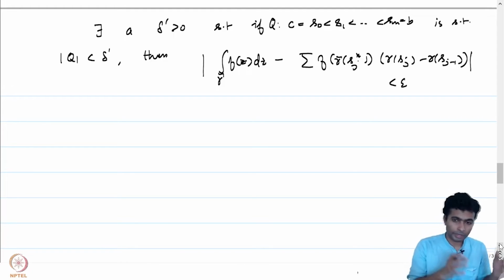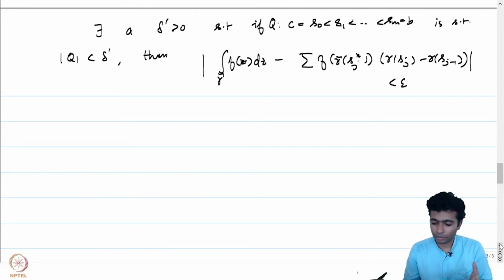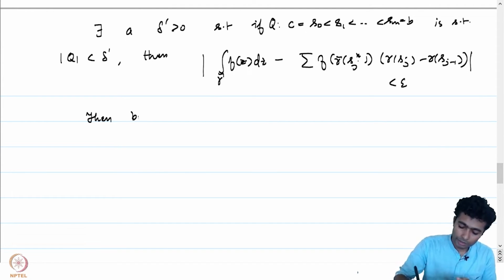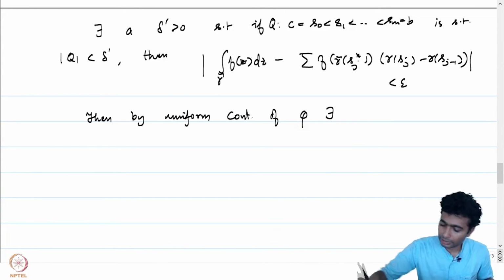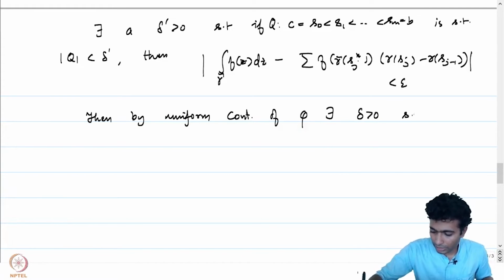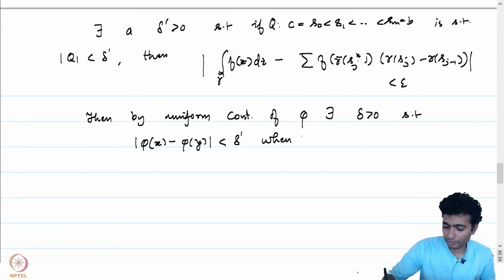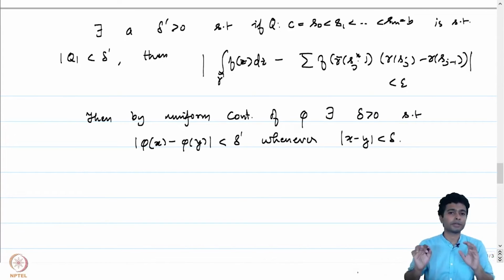In this case, phi is a map from [a, b] to [c, d], and because it's a continuous map on a compact interval, it's uniformly continuous. Then, by uniform continuity of phi, there exists delta positive such that the absolute value of phi of x minus phi of y is less than delta prime whenever the absolute value of x minus y is less than delta. So this can always be ensured.